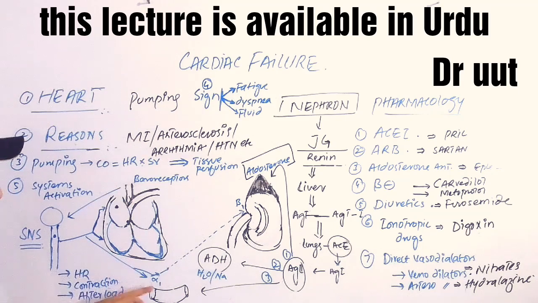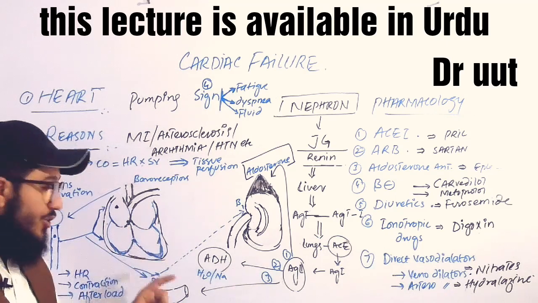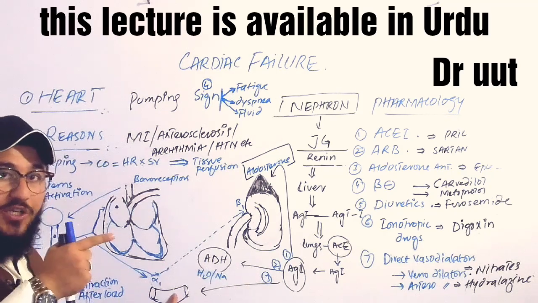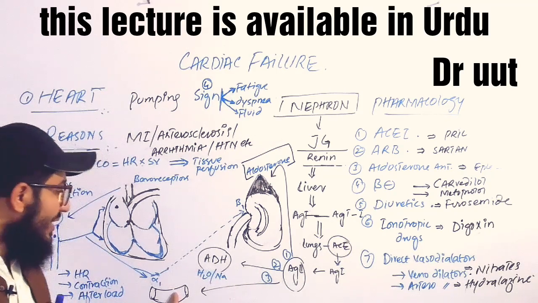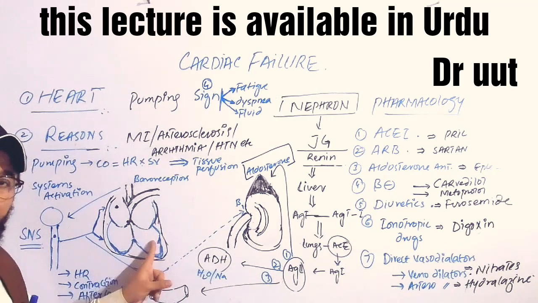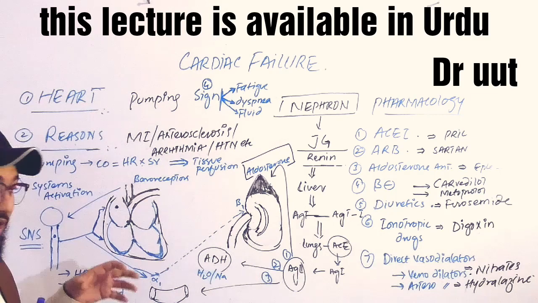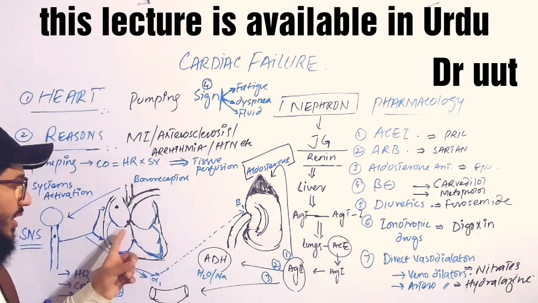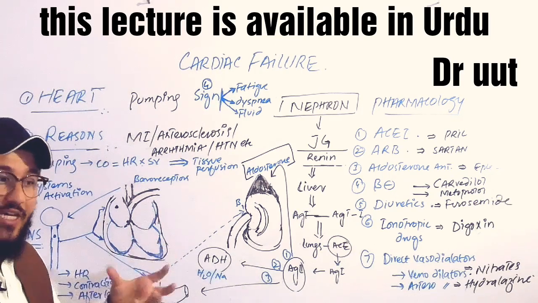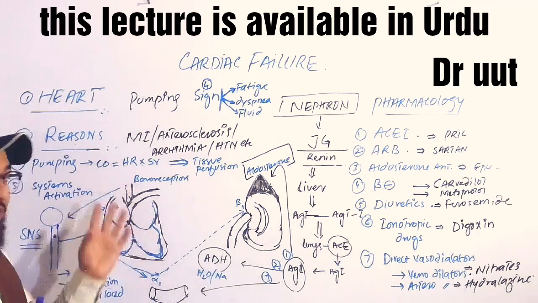The second site is the arterioles. The sympathetic supply will constrict the arterioles, due to which what will happen? This arteriolar constriction will increase the blood pressure. Physiologically, we say that this will increase the afterload, the load or pressure on the ventricles. So the ventricles will receive more stress. The sympathetic nervous system is giving stressful supplies to the heart in order to increase the stress on the heart. When the stress on the heart increases, the heart will start contracting and relaxing in a strong way. So once again, cardiac output is somehow increased.